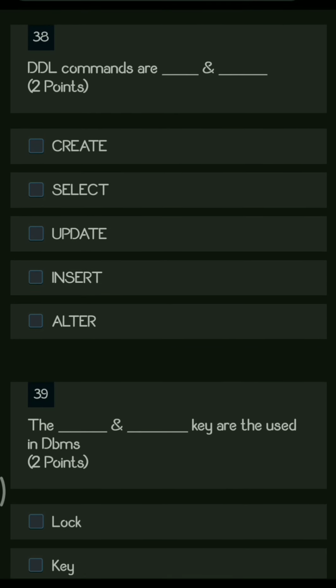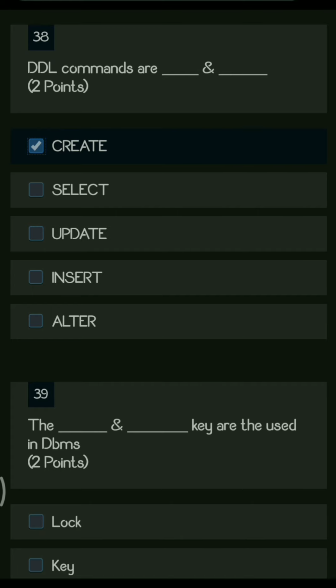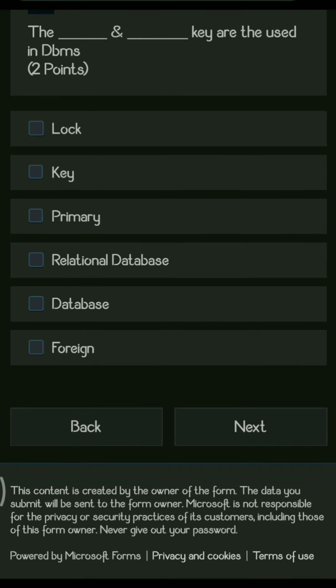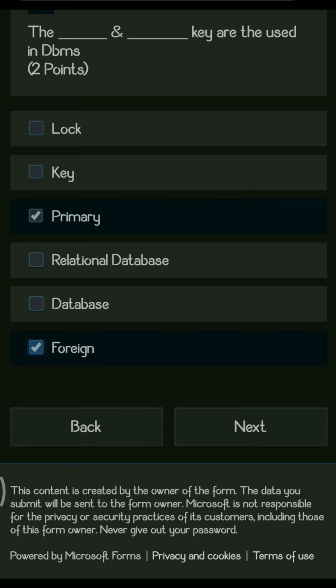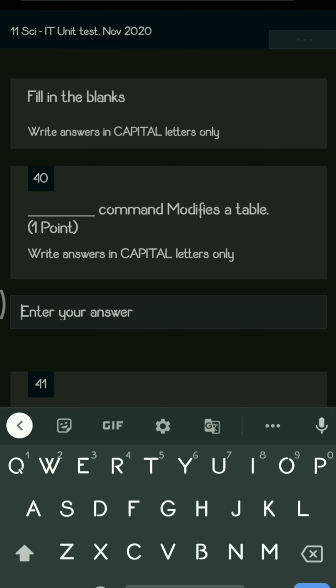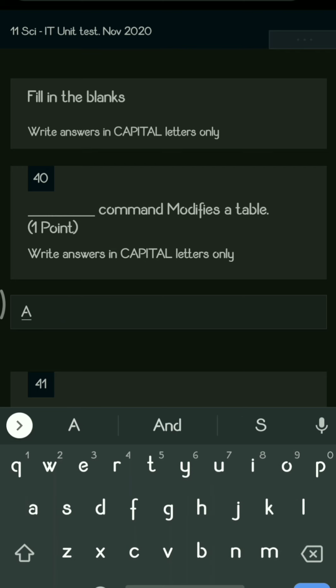Next question. DDL commands are dash and dash. So the DDL commands, that is data definition language commands, are create and alter. Next question. The dash and dash key are used in DBMS. So in the DBMS we require two keys. First is primary key and second is the foreign key. Now the next section is filling the blanks. So the first question is dash command modifies a table. So to modify a table you require an alter command.